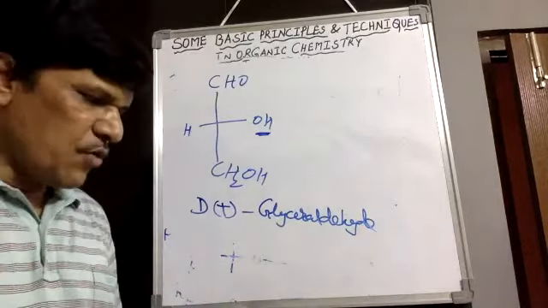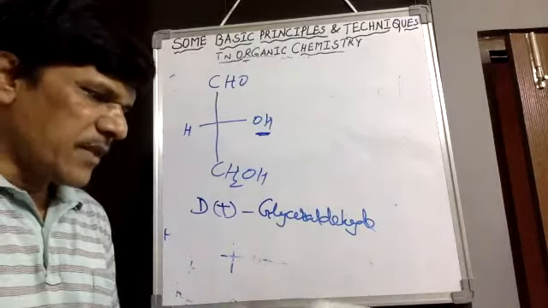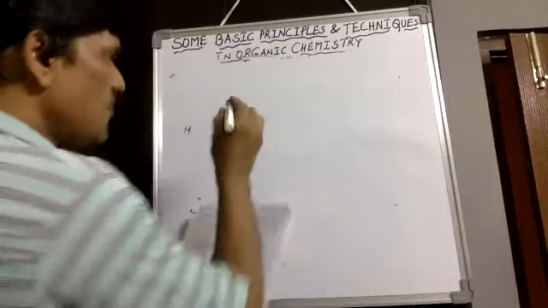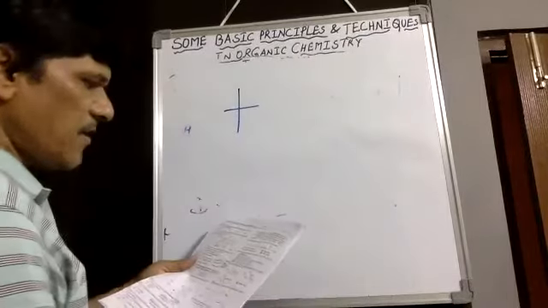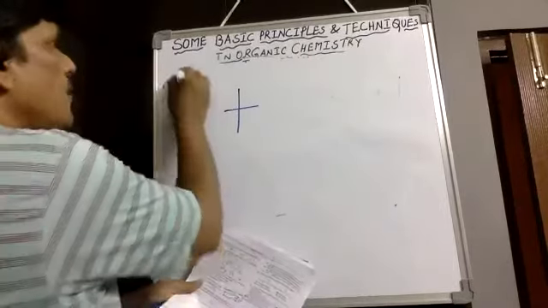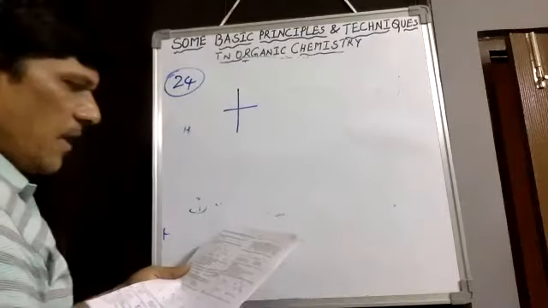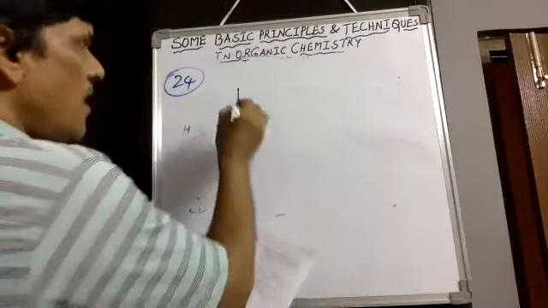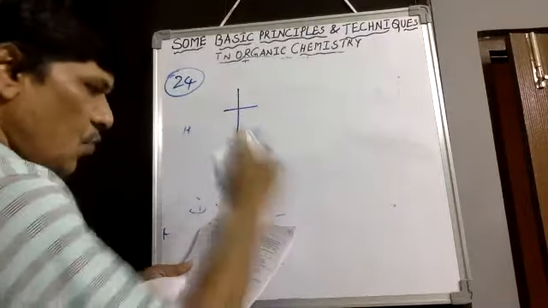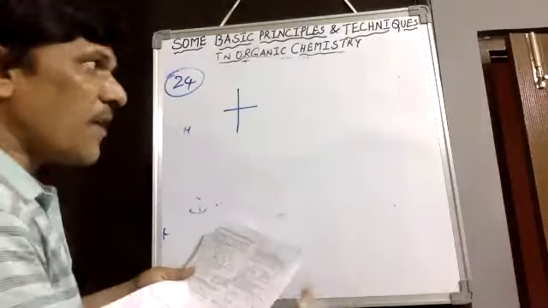Then next we would go with 24. How do we convert? Don't always make a 3D structure directly for RS configuration. Just now I told, only one chiral center is there in the 24th question. Question number 24. Here you have to see the solid wedge and broken wedge towards the right side of the vertical plane.